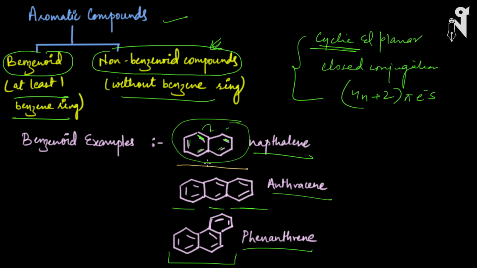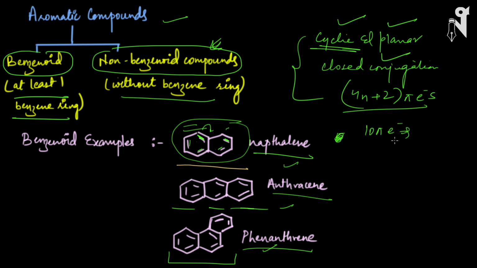Now we will see whether they actually follow the 4n plus 2 pi condition or not. All the carbons here are sp2 hybridized and hence they are going to be planar, no matter whether you talk about naphthalene, anthracene or phenanthrene. So these molecules are cyclic and planar, they have closed conjugation, we have checked this, and now let's see whether the pi electrons fulfill the condition of aromaticity or not. So here how many pi electrons do we have? 1, 2, 3, 4, 5: 5 pi bonds, so basically 10 pi electrons.